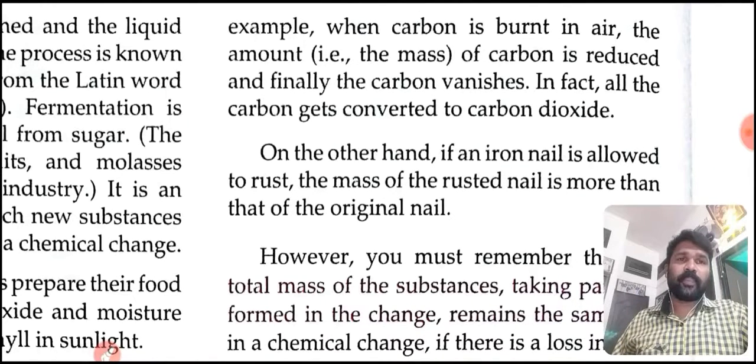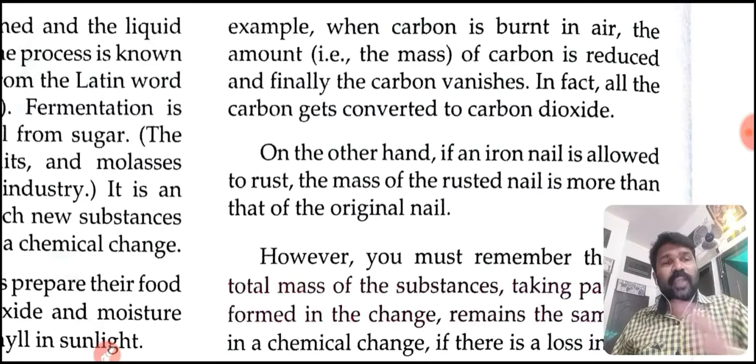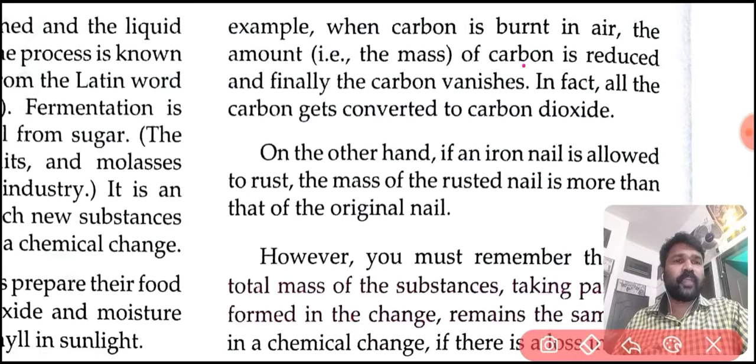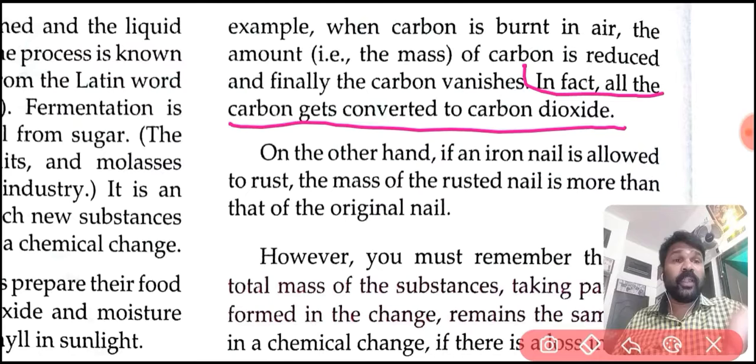The amount of carbon, the mass of carbon, is reduced and finally the carbon vanishes. In fact, in this process all the carbon gets converted into carbon dioxide.